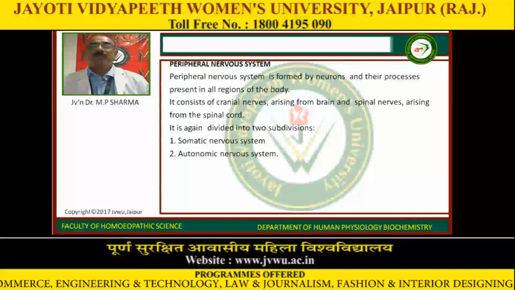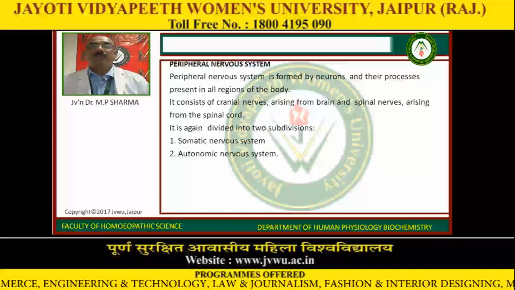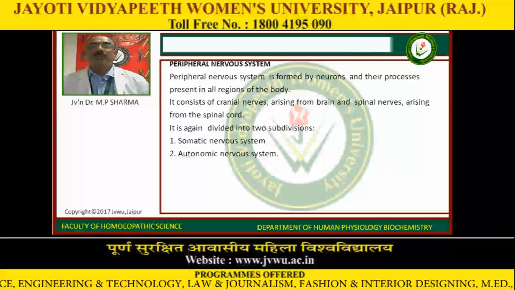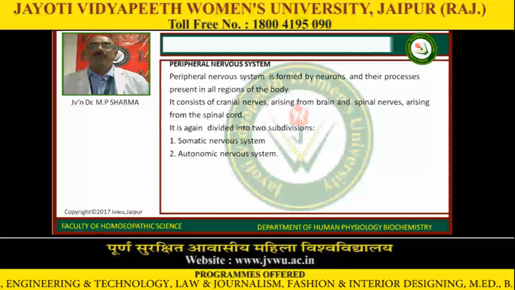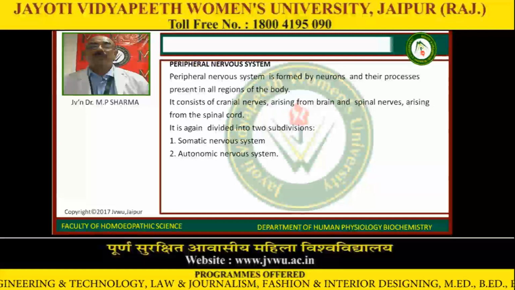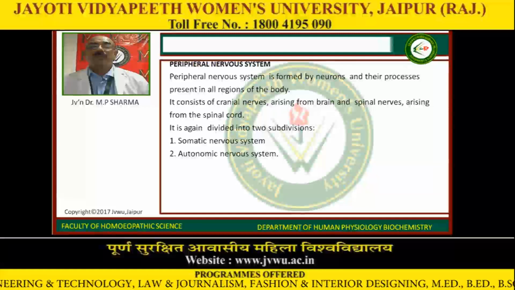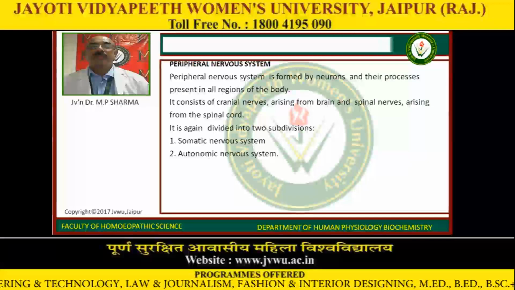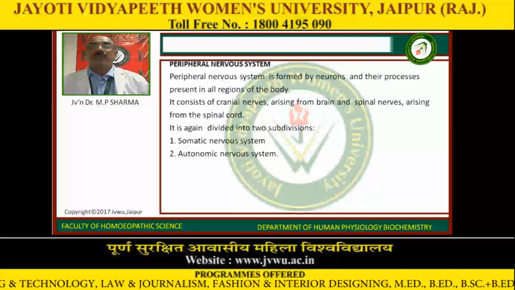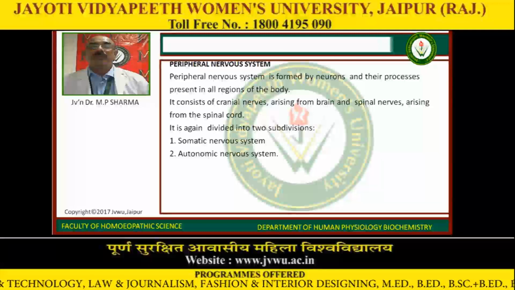The peripheral nervous system is formed by neurons and their processes present in the regions of the body. It consists of the cranial nerves arising from the brain and spinal nerves arising from the spinal cord, and it is again divided into two subdivisions: number 1, somatic nervous system; number 2, autonomic nervous system.